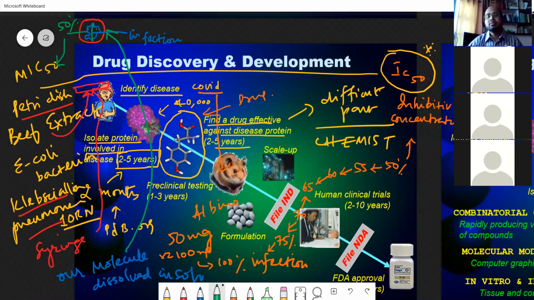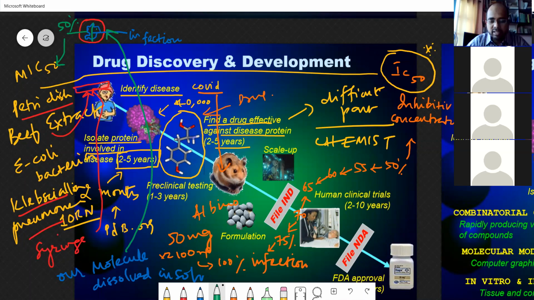It is not that we don't have it in the syllabus, we are not going to study it. MIC is a biological activity factor, a biological activity value. It is compulsory in every pharma industry; they will ask you what minimum inhibitory concentration is, or what biological activity is. Biological activity refers to the inhibition of 50% of the disease that is given by that.